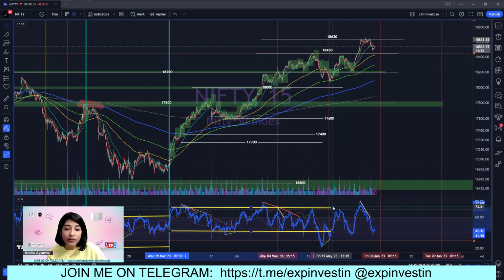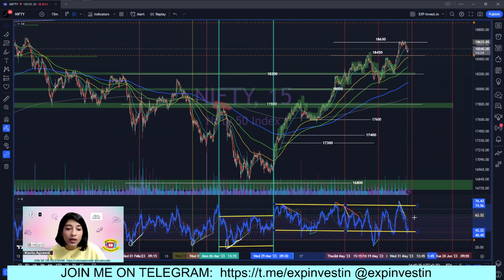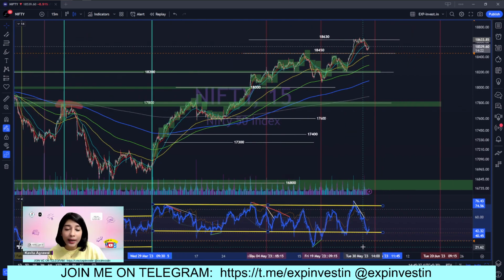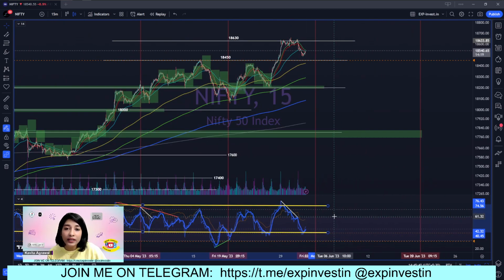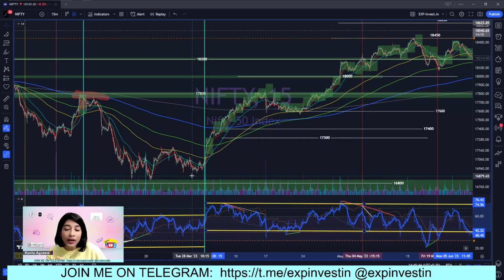Now thankfully I've reached a state where I no longer have to draw these vertical lines and parallel channels, because I am now adept in identifying the range shift as it is happening. I also told you that when the range shift is about to happen, you will observe some divergences.